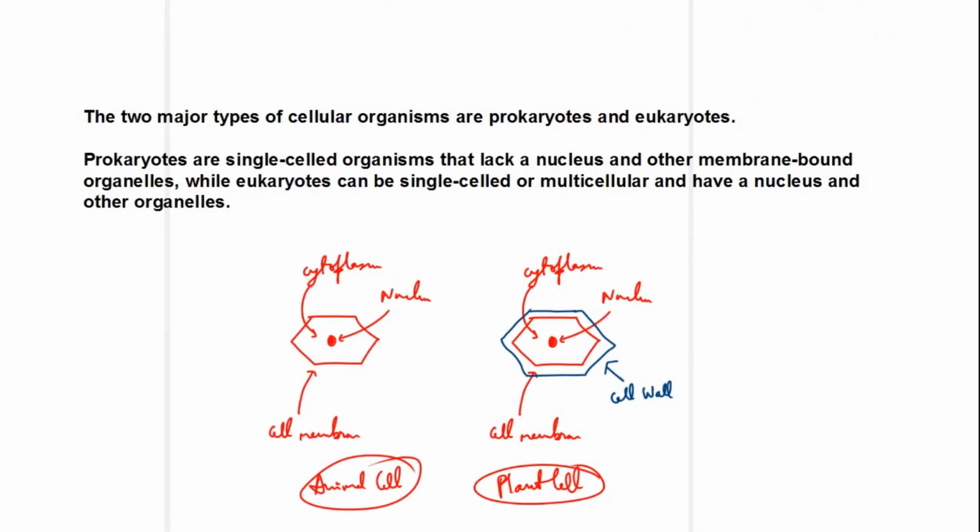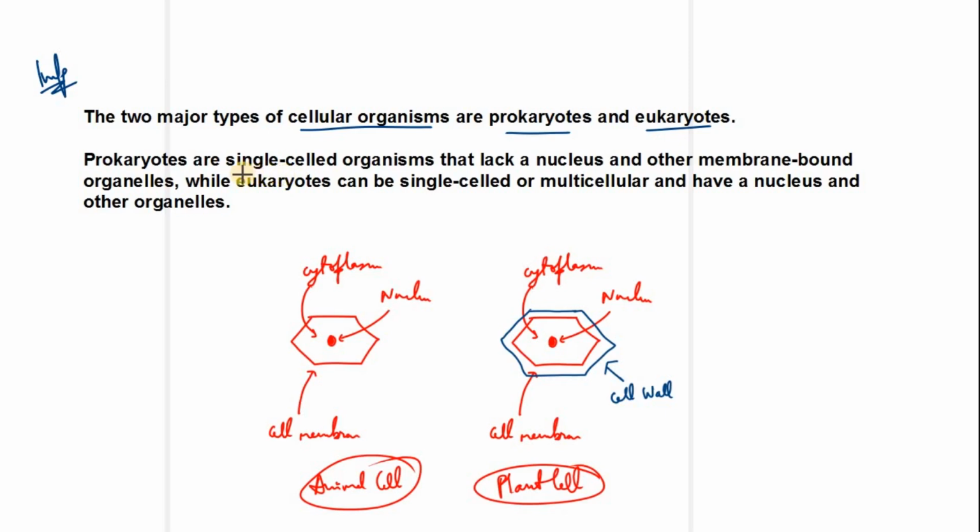Next, what do you think? Do we always have cells where there is a nucleus like this? Do we always have cells like that? Answer is no. You see, this is an important piece of information which is outside your text, but I would like you to remember this because this is important, students. You see, there are two major types of cellular organisms. Another classification. One is prokaryotes, another is eukaryotes.